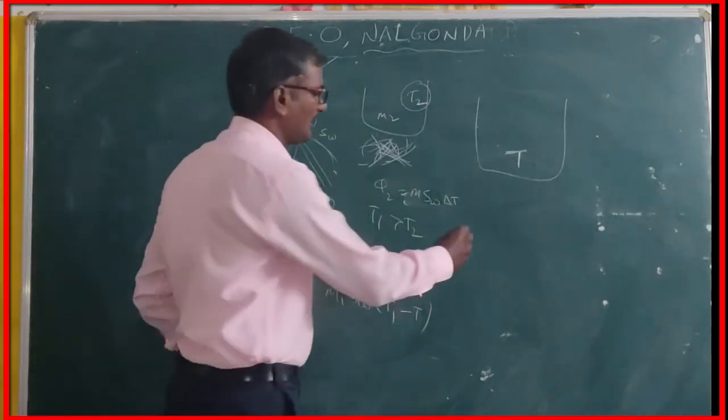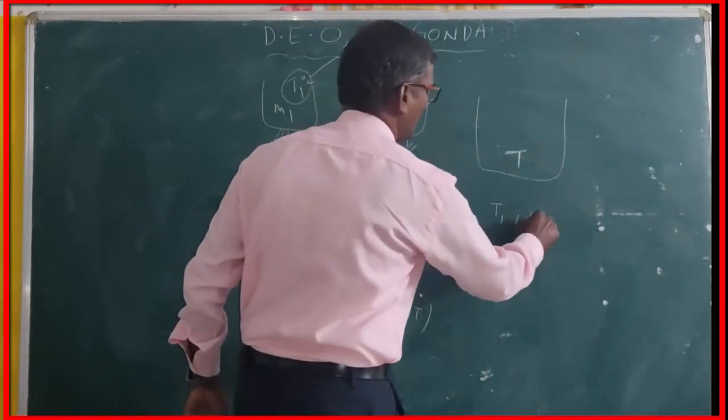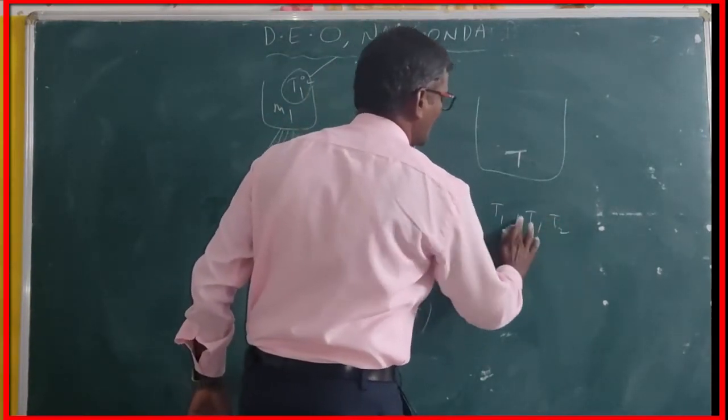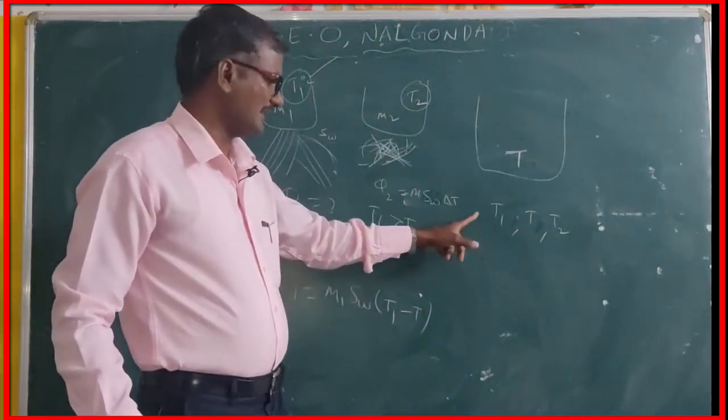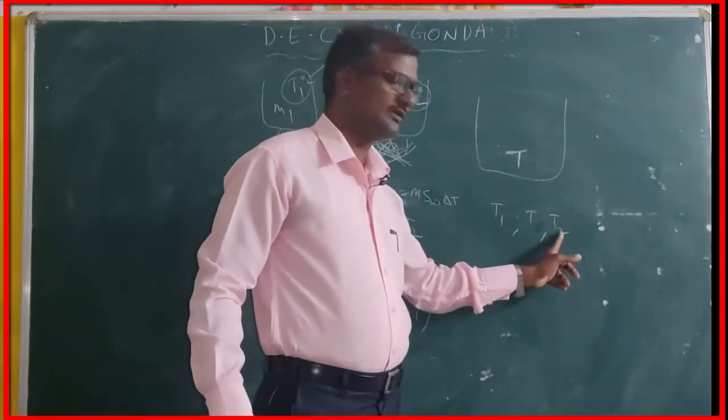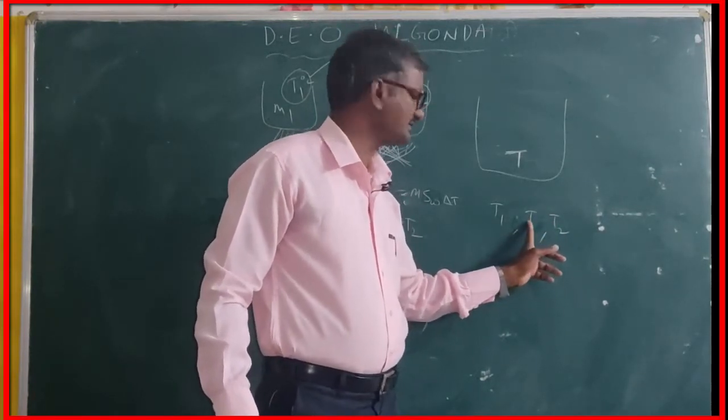Here we have T1, T and T2. T1 is the higher temperature, T2 is the lower temperature, T is the mixture temperature.